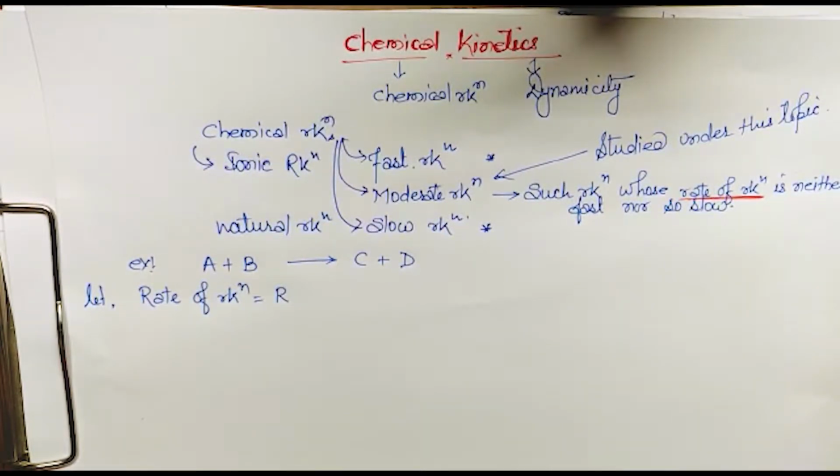That is equal to the amount of reactant converted into the product during a certain, fixed time.